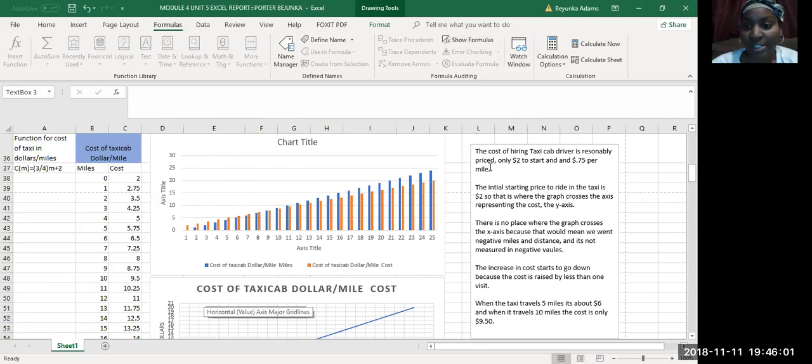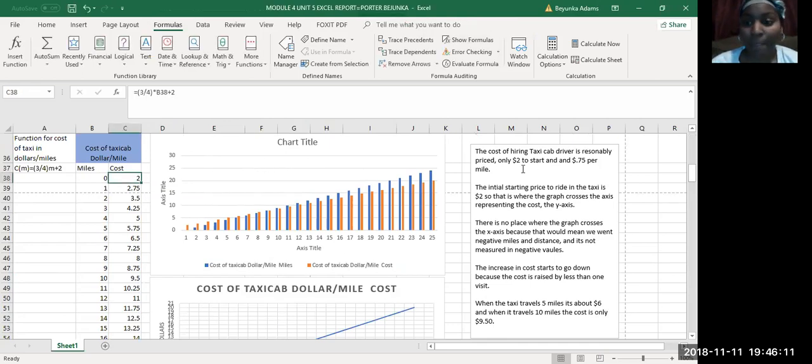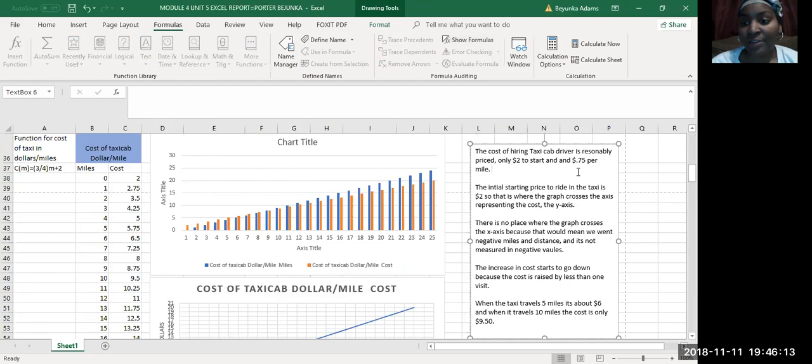And it says the cost of hiring a taxi cab driver is reasonably priced. It only starts at $2, which is right here, and 75 cents per mile. You charge 75 cents per mile. The initial starting price to ride in a taxi is $2.